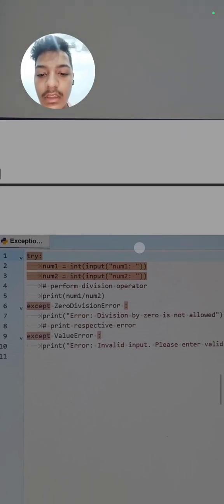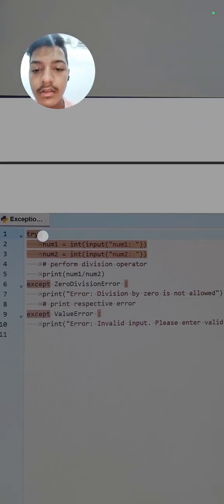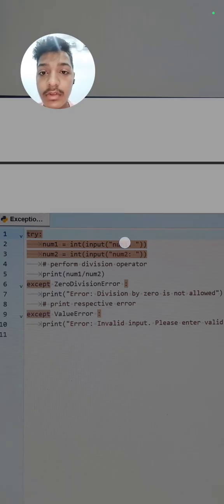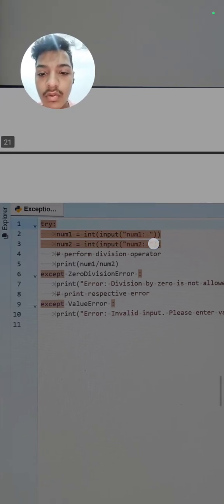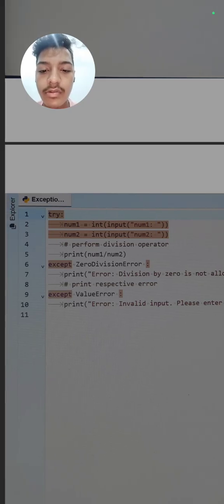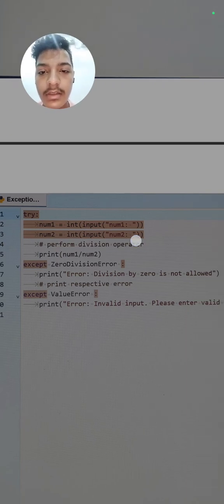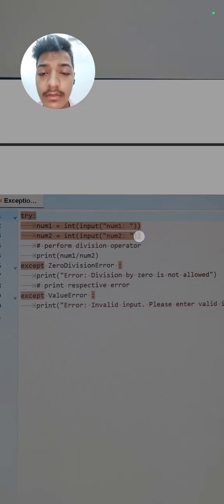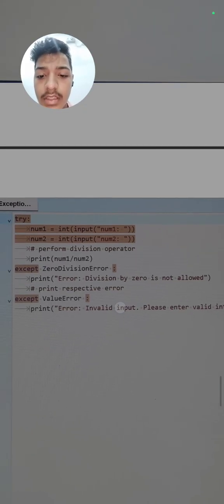So we will solve this. First, in the try block we will take two inputs from the user, num1 and num2. Then we will perform the division operation and print it. If num1 and num2 are correct, it will simply print. But if these are not, then we will write except ZeroDivisionError. So if one of the numbers is 0, it will print that division by 0 is not allowed. Next is except ValueError. It means if there is a value error in this, it will print this message.